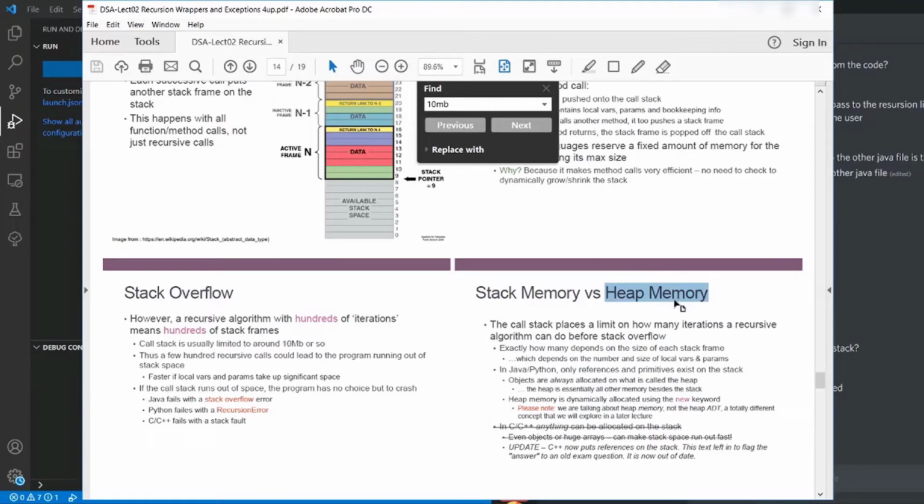Heap memory, if I'm not mistaken, don't quote me, doesn't have a limitation. You can open as big as you want, so long as your computer has RAM. But the stack memory usually has a limitation. For example, Java limits you to roughly 10 MB only. This is just side information only. No need to stress about this slide. Extra info for you.